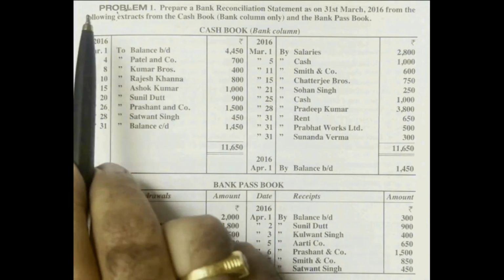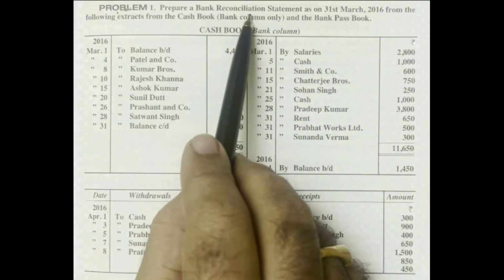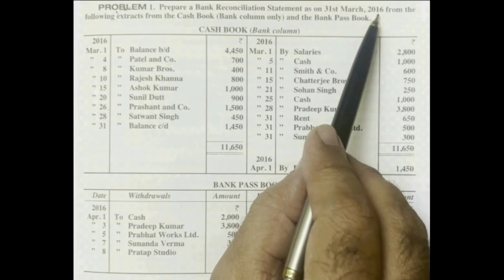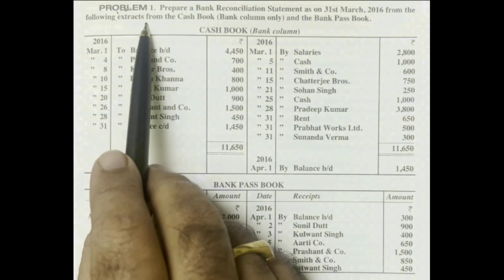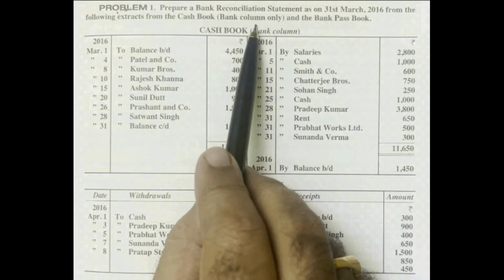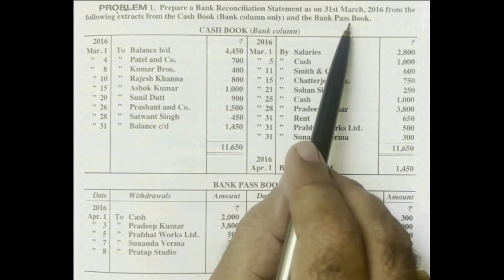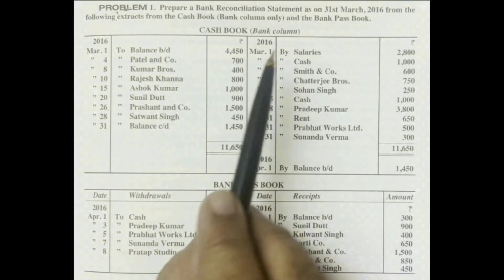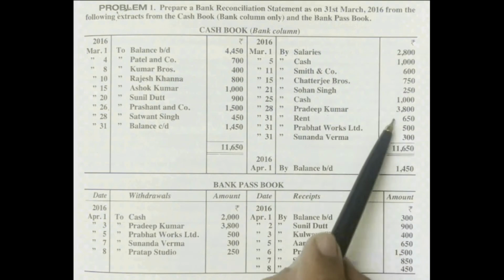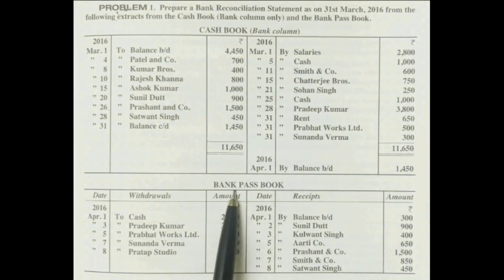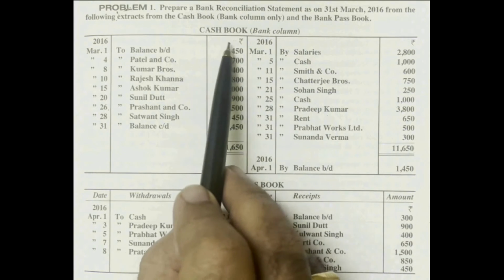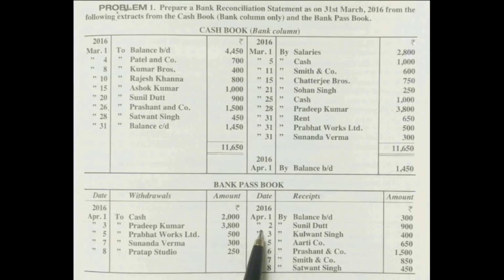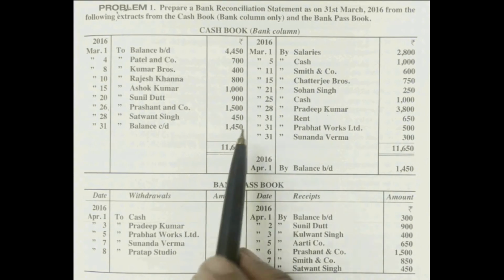This is the question. Prepare a bank reconciliation statement as on 31st March 2016 from the following extracts from the cash book, bank column only, and the bank passbook. This is cash book, only bank columns. Debit side bank column, credit side bank column. This is passbook. So cash book is prepared by the firm, passbook is prepared by the bank. Let us understand this question first.